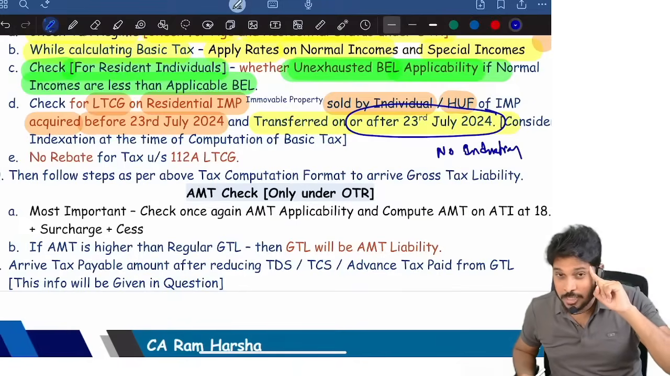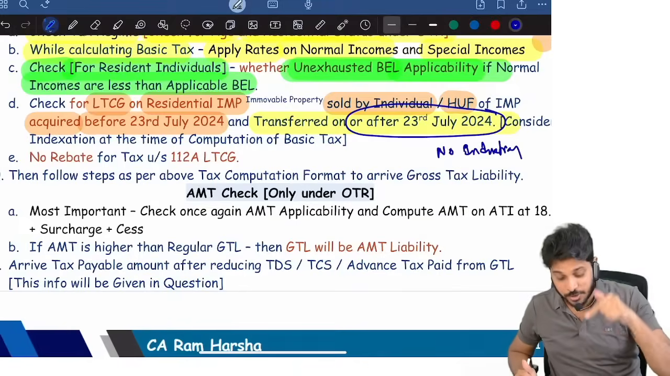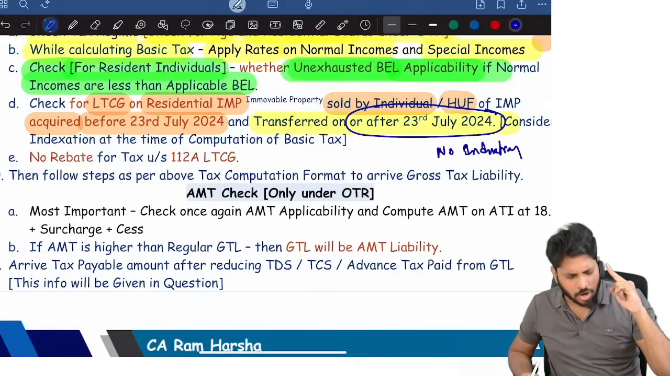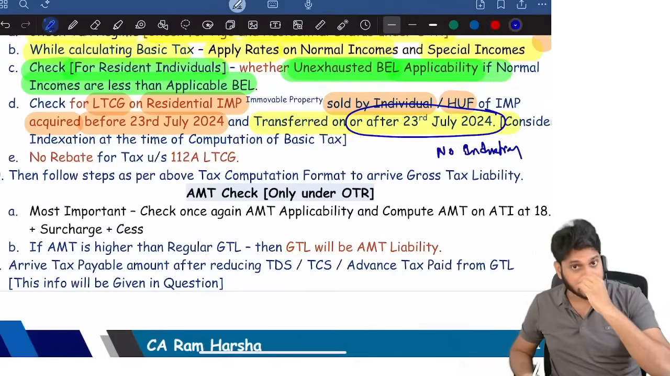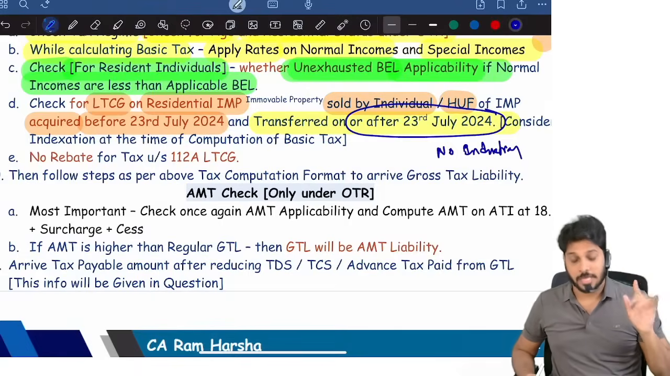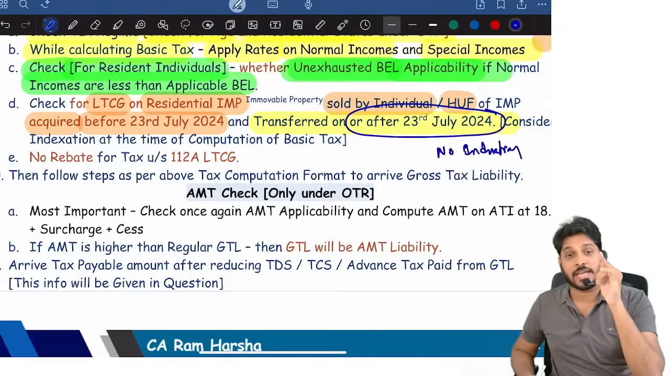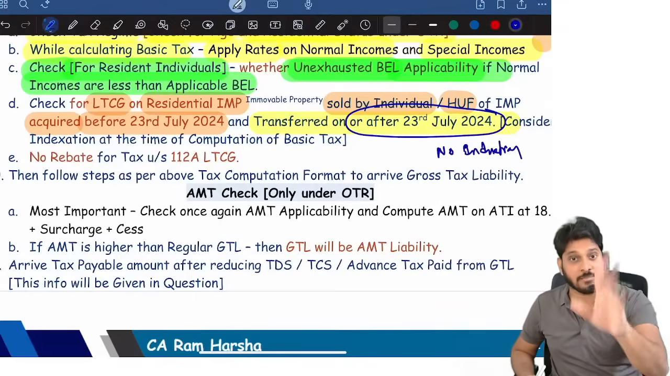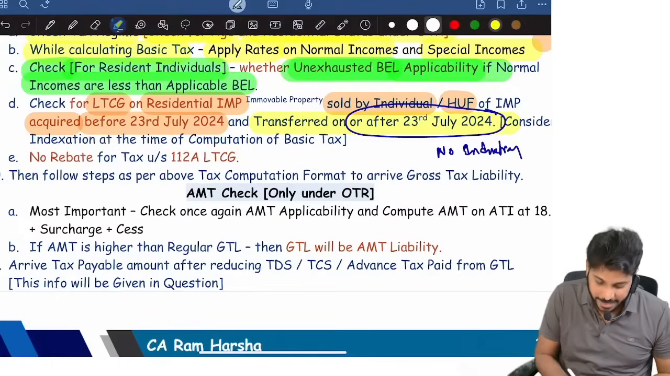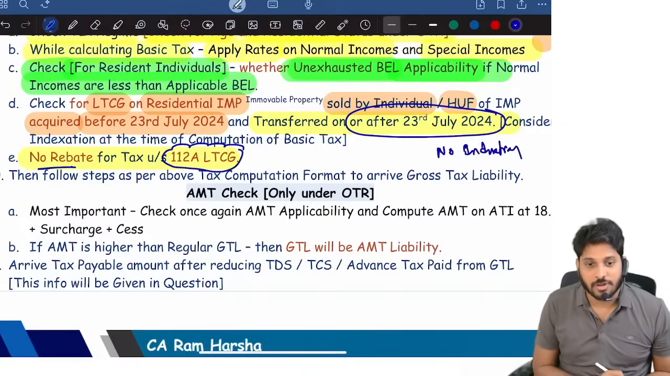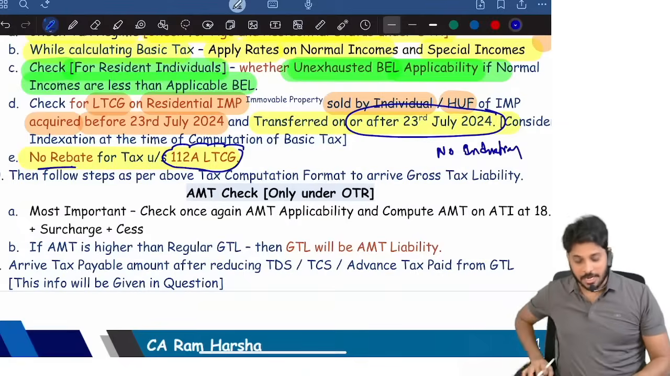This is one more major checkpoint when you are computing basic tax, because this is important for MCQ. In the recent May 25 exam, this question was asked. In the May 25 MCQ exam, a question on long-term capital gain on residential immovable property, the beneficial scheme, was asked. And remember, for 112A capital gain, no rebate at all.